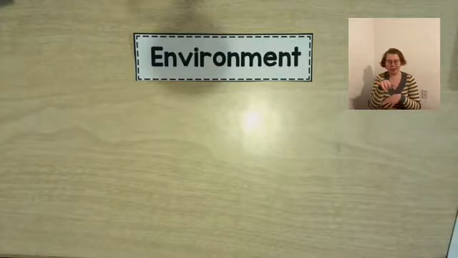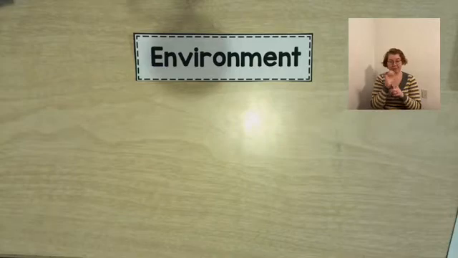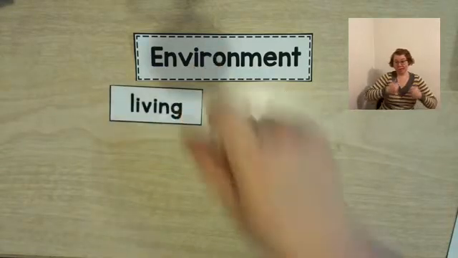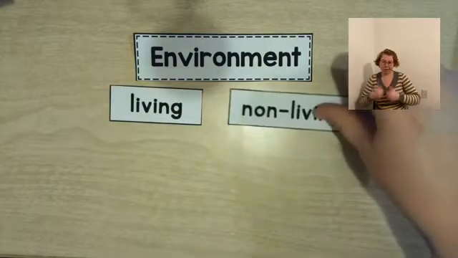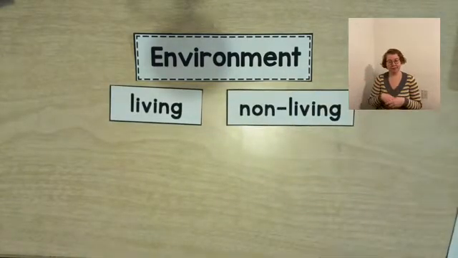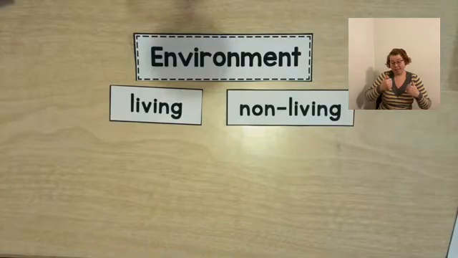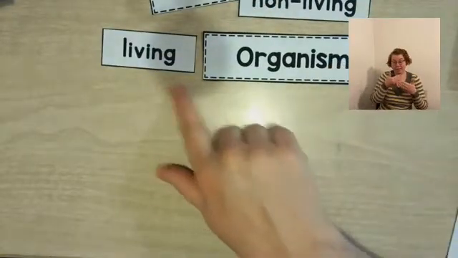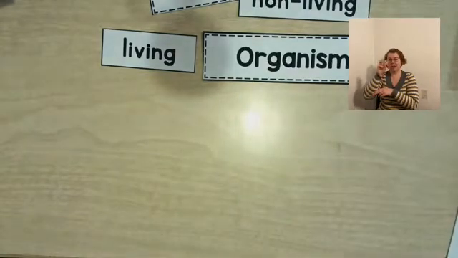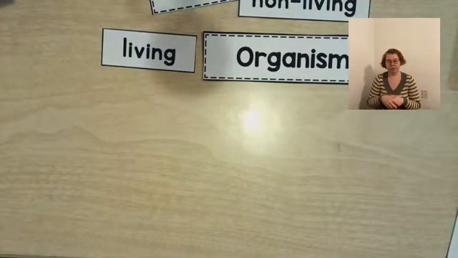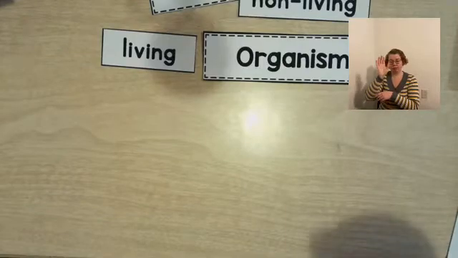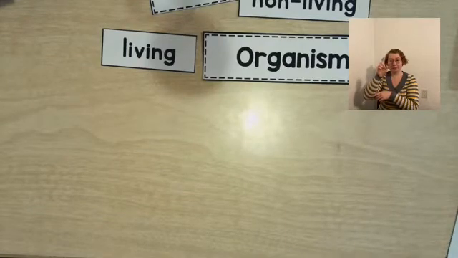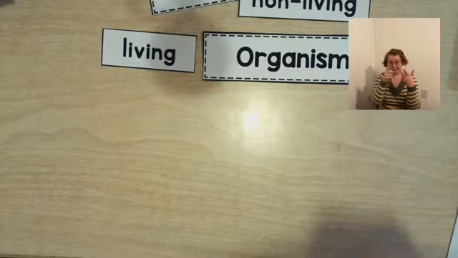All of the things around us make up our environment, and that includes living things and non-living things. Now, when a thing is living, it has a special name. We can say that it is an organism. So living things are organisms. In order to be defined as an organism, a living thing does 5 things.